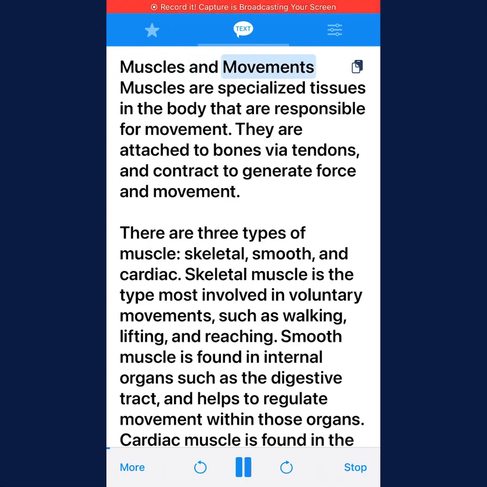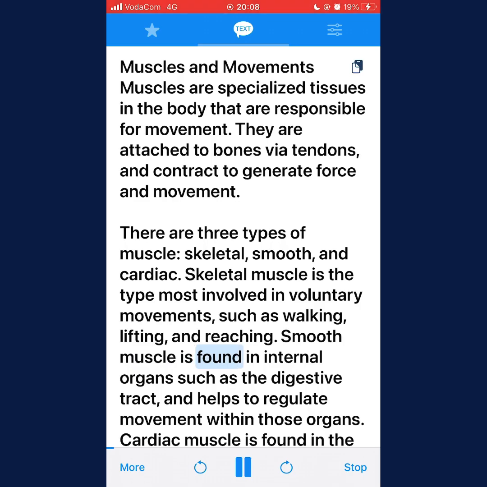Muscles and movements. Muscles are specialized tissues in the body that are responsible for movement. They are attached to bones via tendons, and contract to generate force and movement. There are 3 types of muscle: skeletal, smooth, and cardiac. Skeletal muscle is the type most involved in voluntary movements, such as walking, lifting, and reaching.